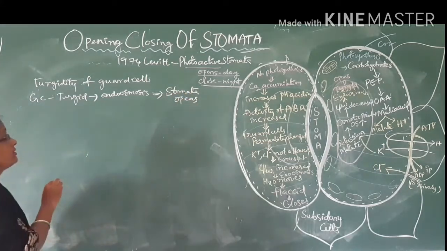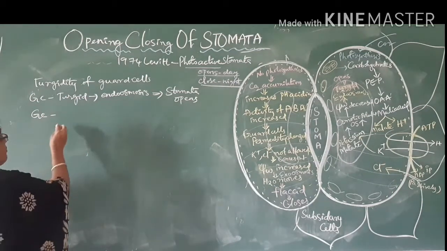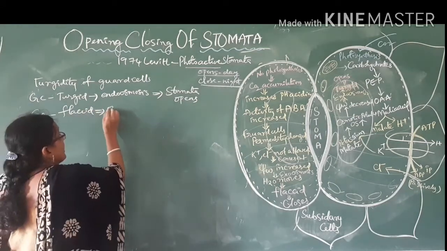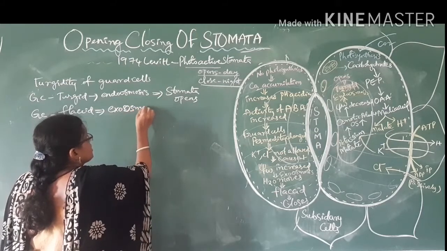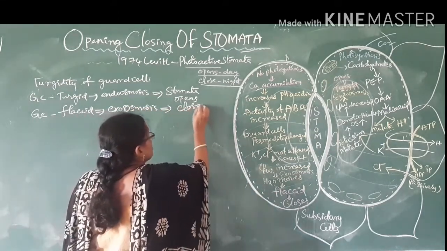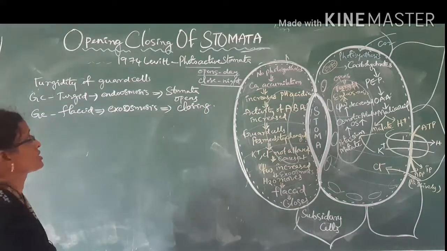And this happens during the daytime. When guard cells become flaccid, it causes exoosmosis, and it results in the closing of stomata. How that happens, that we are going to discuss.